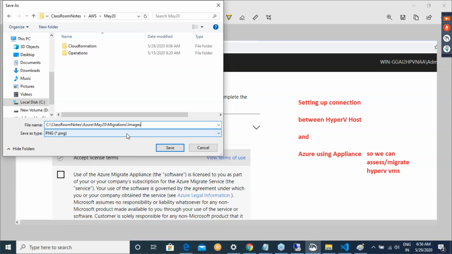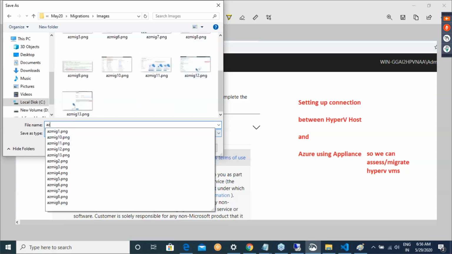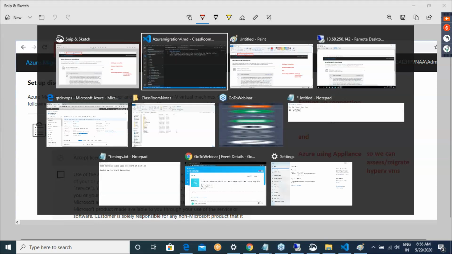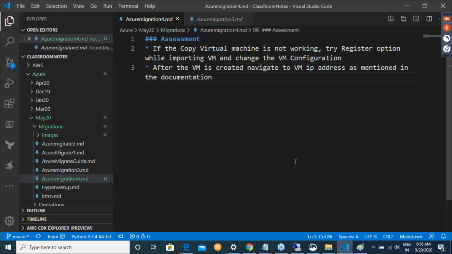Copy path. Okay. Now, after the VM is created, navigate to the VM IP address as mentioned in the documentation.